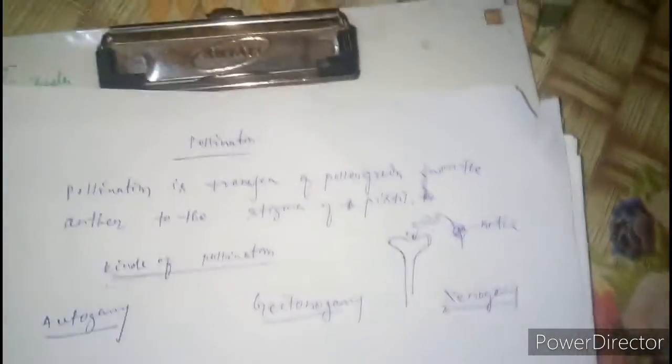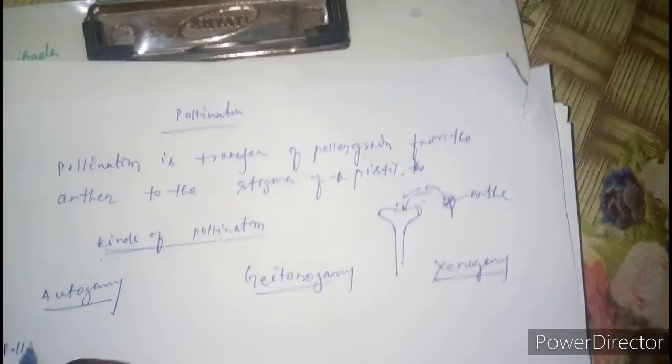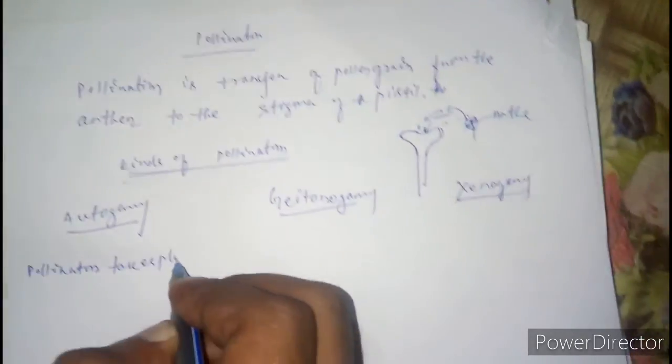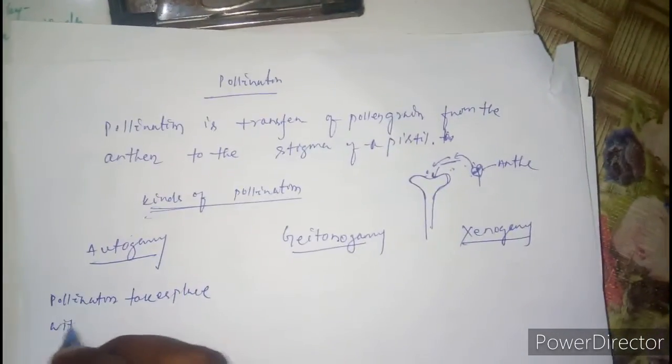Autogamy: pollination takes place within the same flower.